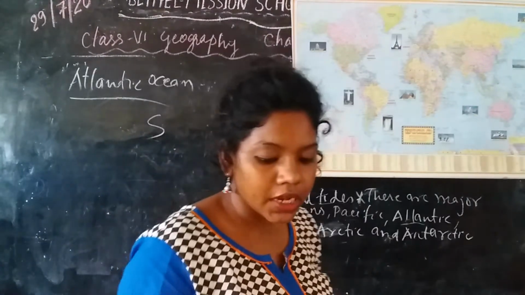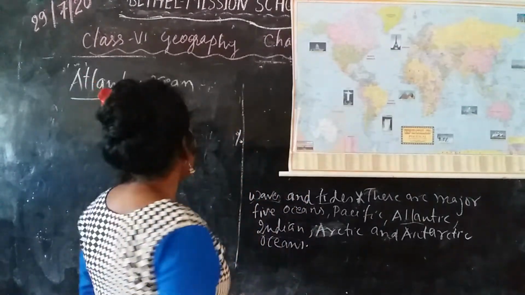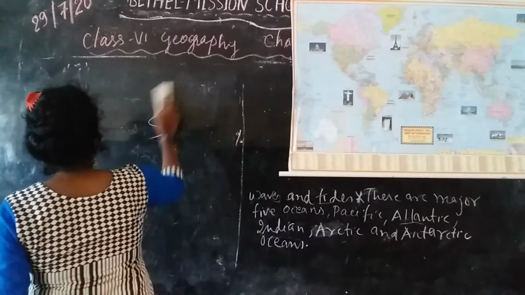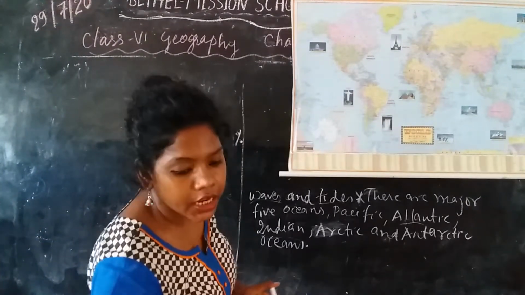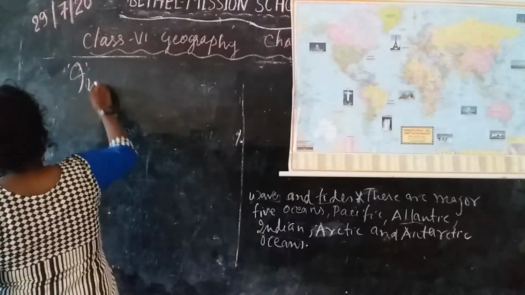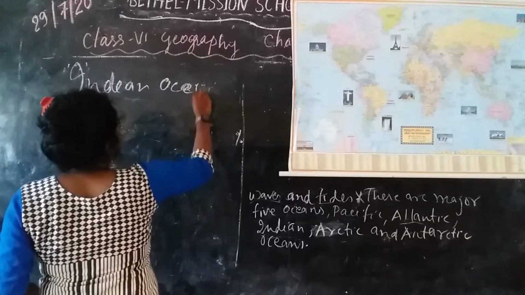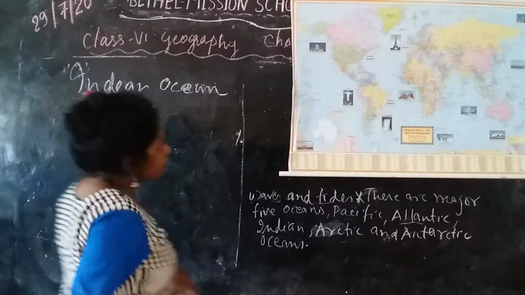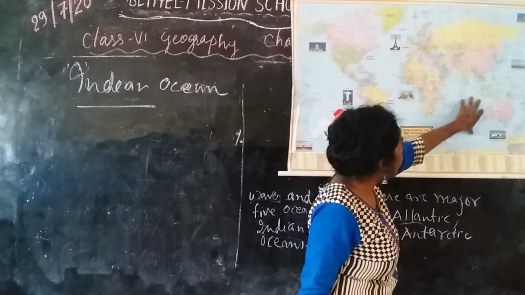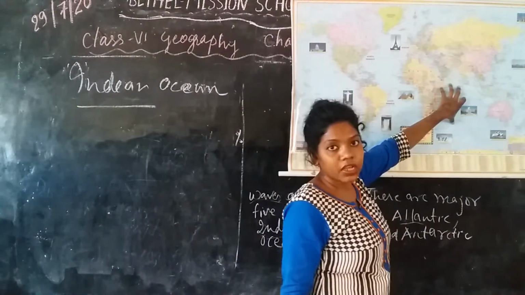Okay. Next, we are going to talk about the Indian Ocean. The Indian Ocean is the third largest ocean of the world, and it is situated here. You can see it very clearly on the map.